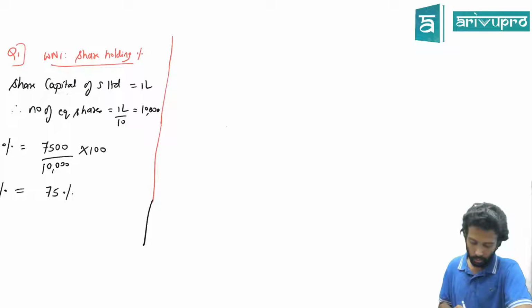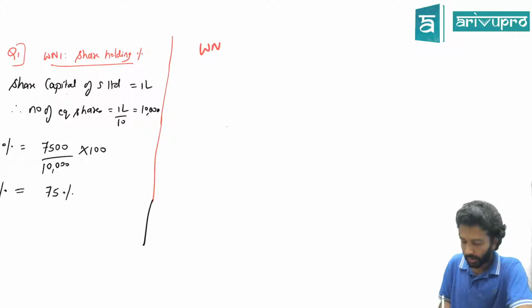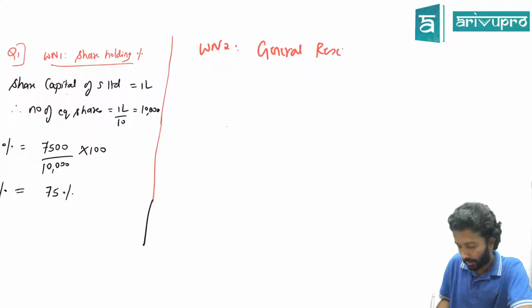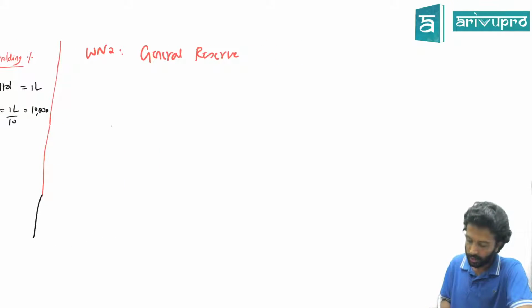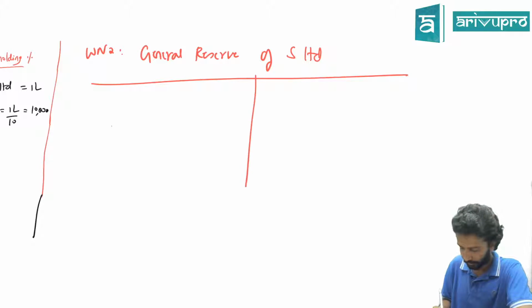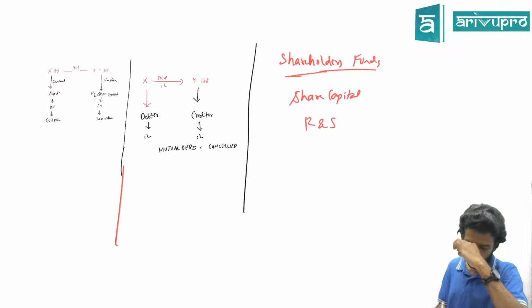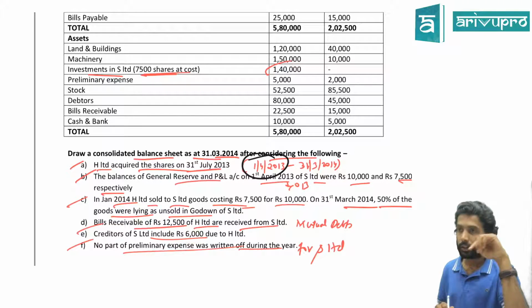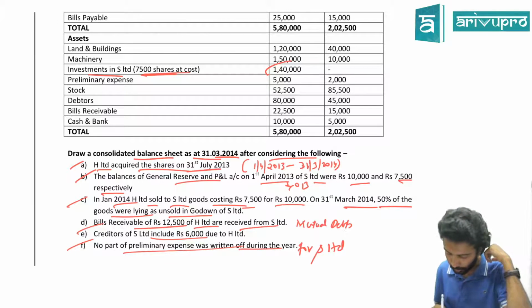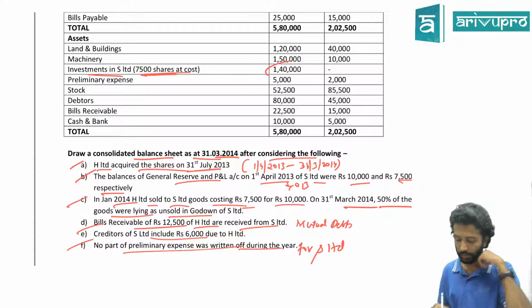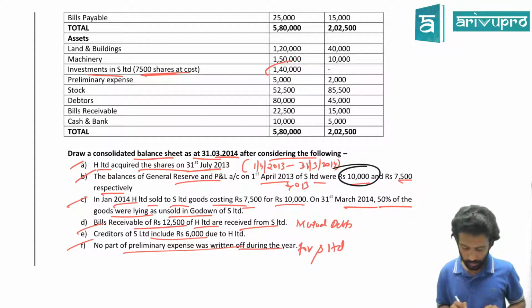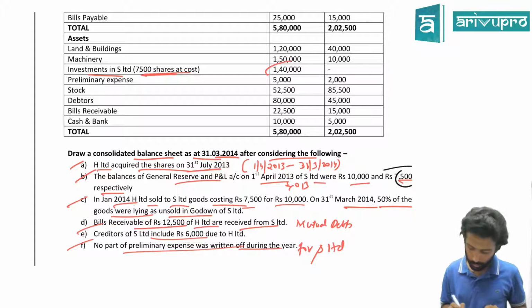The second working note you have to do is working note number 2. General reserve of subsidiary company. Which is the subsidiary company here? General reserve of subsidiary company, which is S Limited. Now check the adjustment. The year begins on which date we wrote in the problem? 1st April 2013. In the adjustment, have they given the opening balance of general reserve? 10,000 for general reserve and 7,500 for P&L.